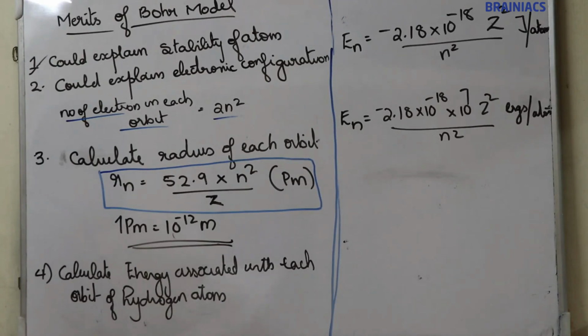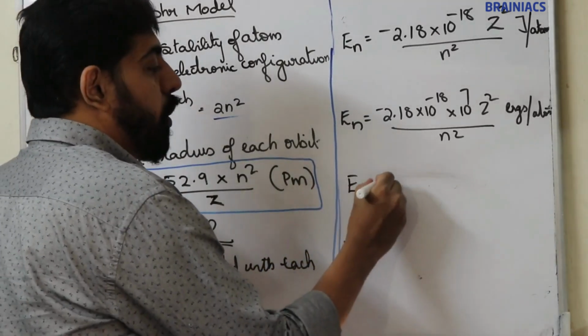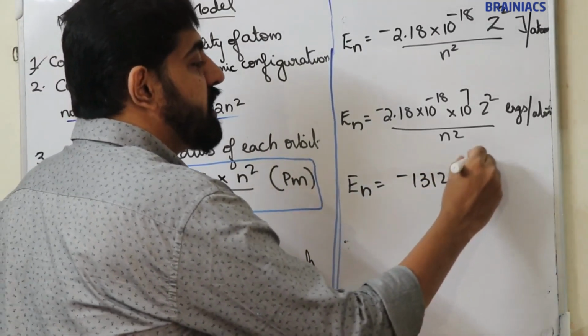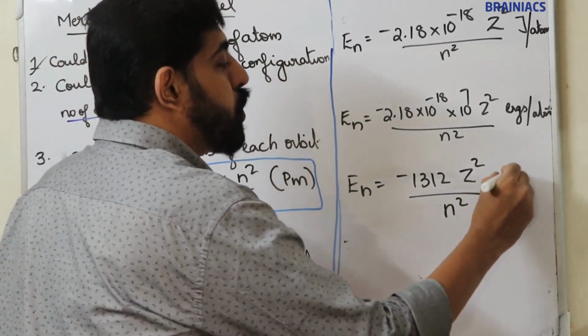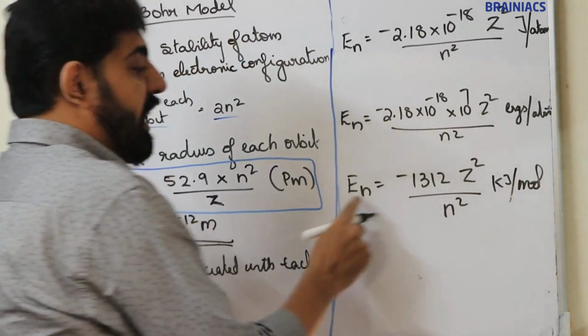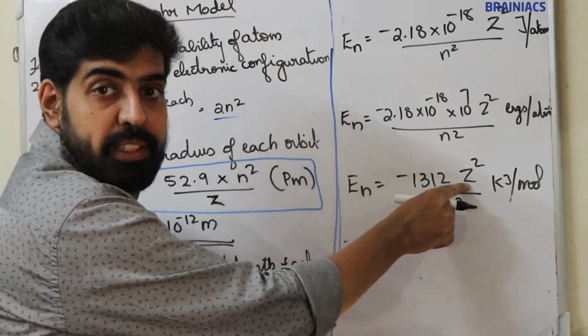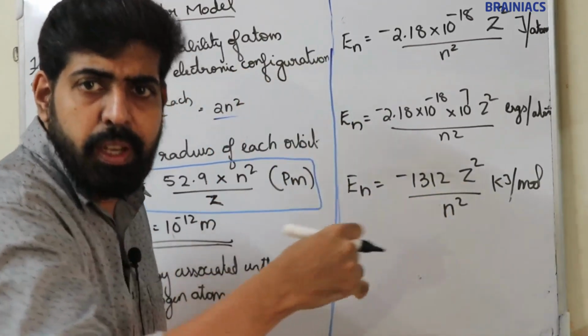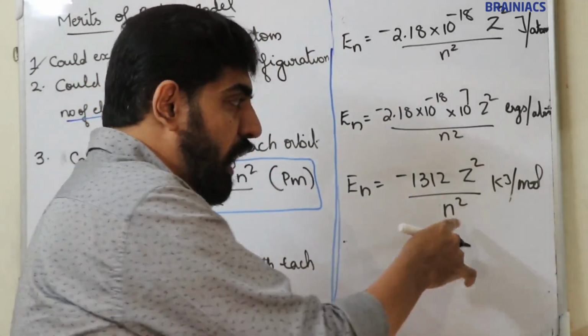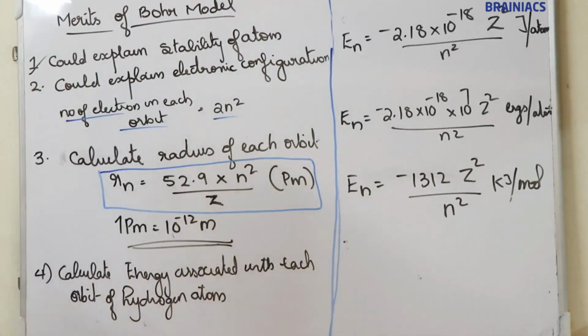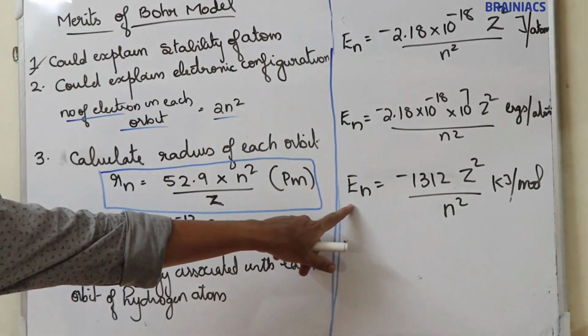I think it's clear. Now you can convert this into kilojoules per mole. In the case of kilojoules per mole, the energy equation is En is equal to minus 1312 Z square by N square kilojoules per mole. So in kilojoules per mole, the energy of each orbit can be calculated using this equation. Here Z means atomic number, N means number of orbit. For first orbit, N value is 1. Second orbit, N value is equal to 2. And this equation is used if energy is expressed in kilojoules per mole.